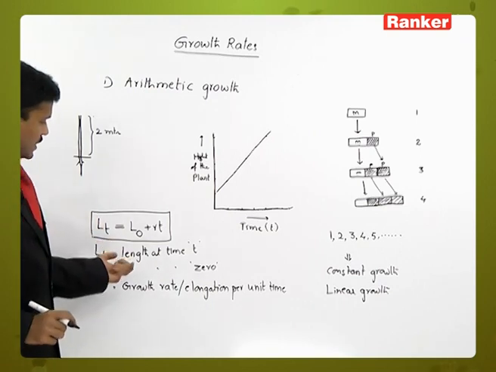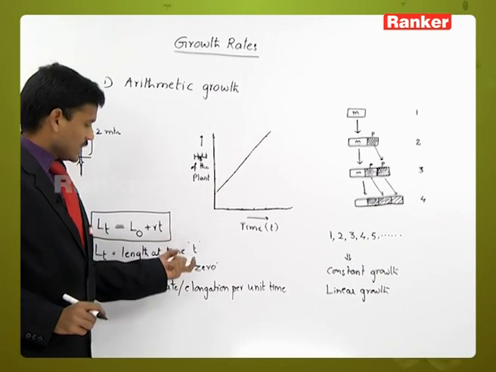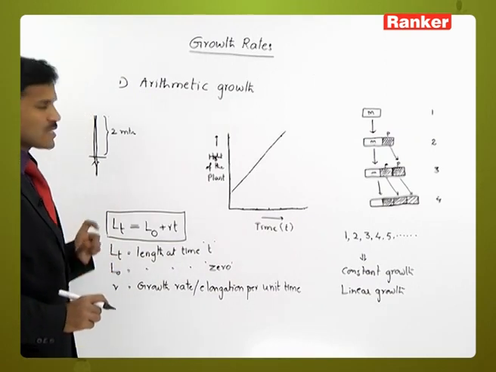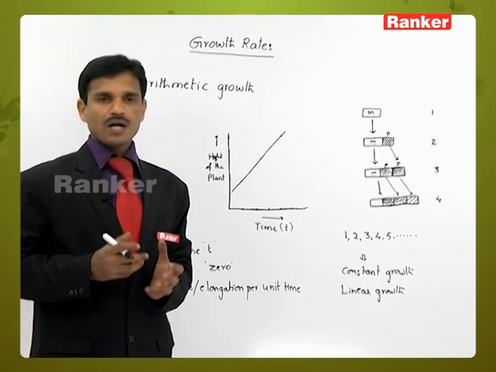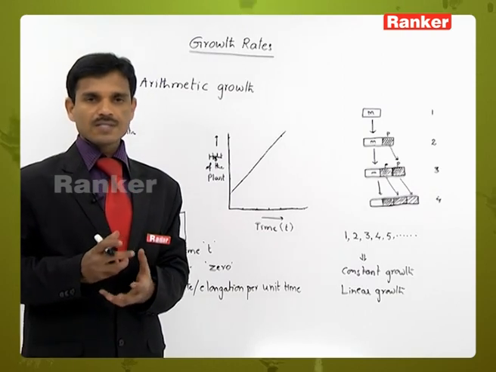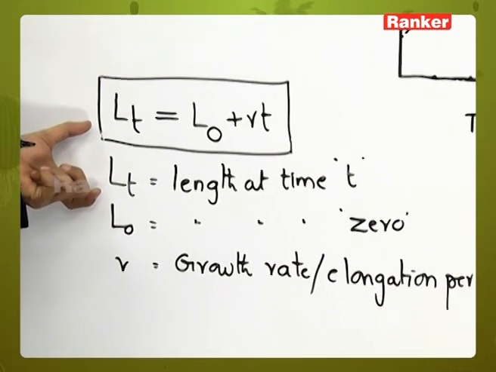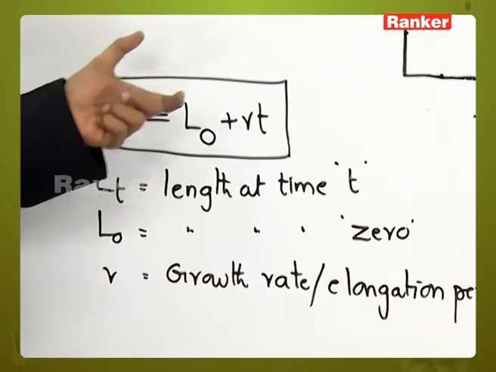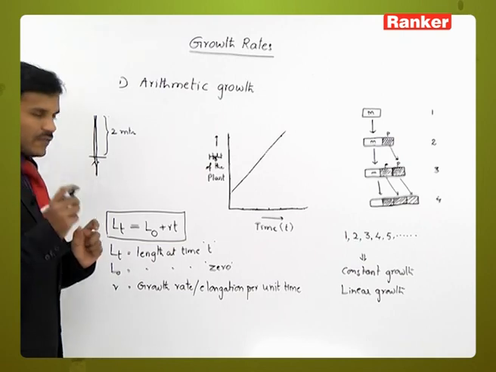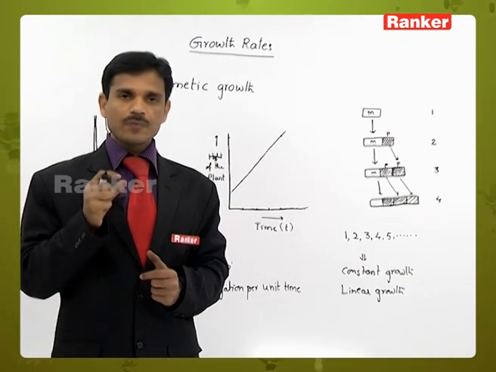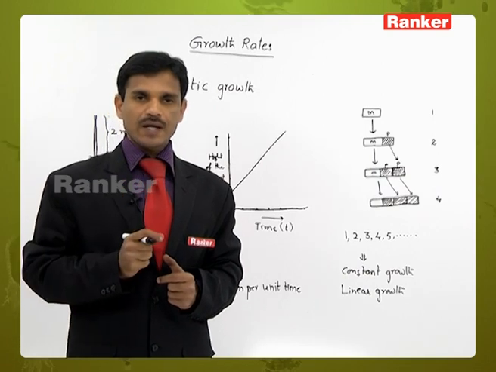The starting length at time 0 is L0. After some time, suppose you observe after 1 week or after 10 days, how much growth has occurred? So Lt equals L0 plus rt. Every day the plant height is increasing by 1 centimeter.